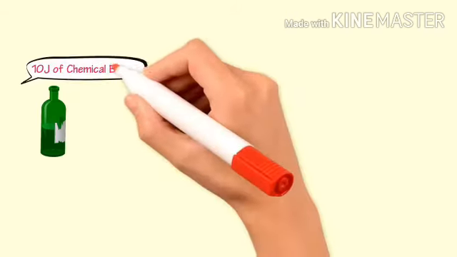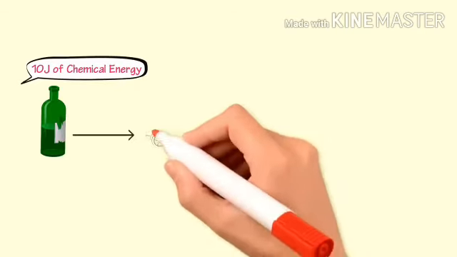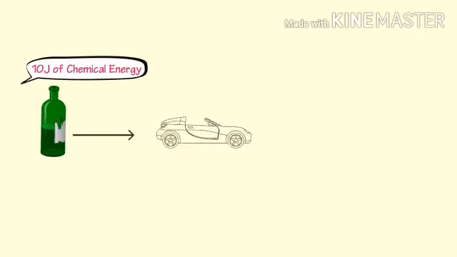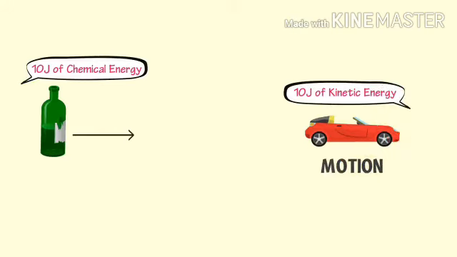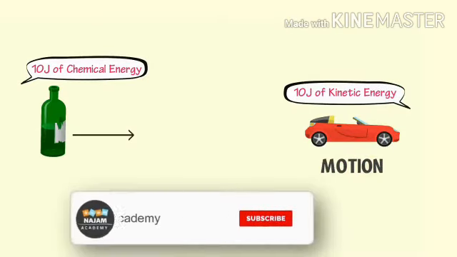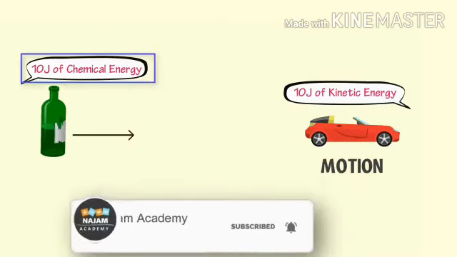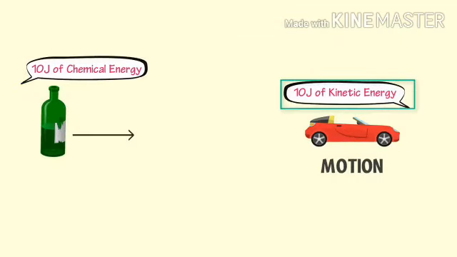There is a bottle of fuel. We know that fuel contains chemical energy. This bottle of fuel has 10 joule of chemical energy. Now when we put this 10 joule of chemical energy into the car's tank, as a result, the car will start moving in this direction. Here, the car is in motion. Hence, the car converted 10 joule of chemical energy of fuel into 10 joule of kinetic energy without any wastage. Thus, in this example, chemical energy is transformed into kinetic energy.